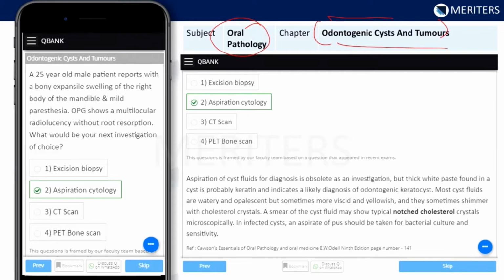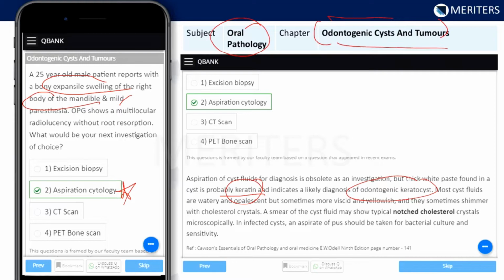So the question mainly deals with the investigations, right? So the question was a 25-year-old male patient reports with a bony expansile lesion of the anterior right body of mandible. So here it's body of mandible and mild paresthesia. OPG shows a multilocular radiolucency without root resorption. What would be your next investigation of choice? Here, aspiration cytology was the investigation of choice. Aspiration of cystic fluids for diagnosis is obsolete as an investigation, but thick paste found in a cyst is probably keratin, which indicates an OKC.